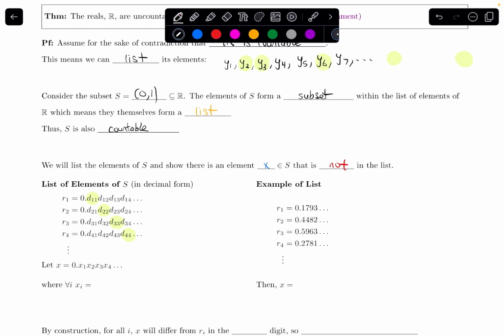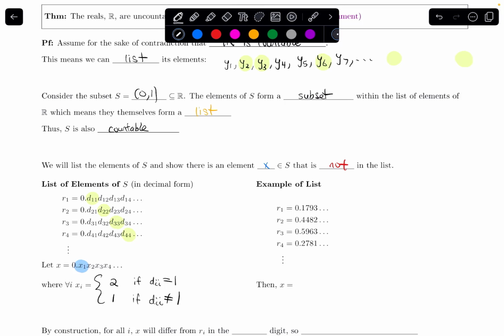So whatever D11 is, I'm going to try to make the first digit of X be different from that. The way I will do that is I'm going to use a piecewise function and say that if that diagonal digit Dii is equal to 1, so if this happened to be 1, I need to make that first digit of X, X1, be different. So maybe I'll make it 2. And if that diagonal digit in my original list was not equal to 1, so if D11 was not equal to 1, then I'm going to make this first decimal digit of X be 1, because that'll be different.